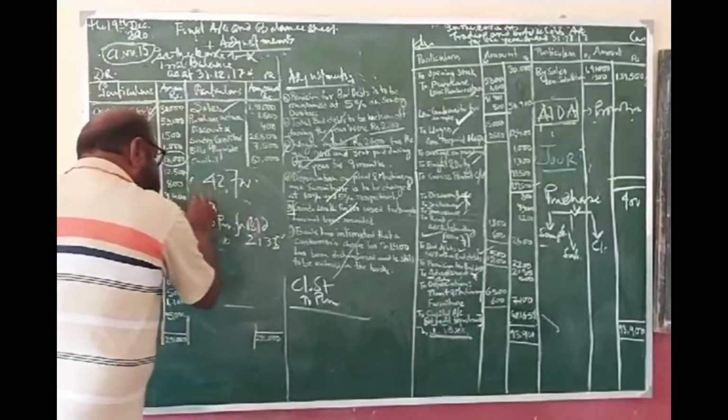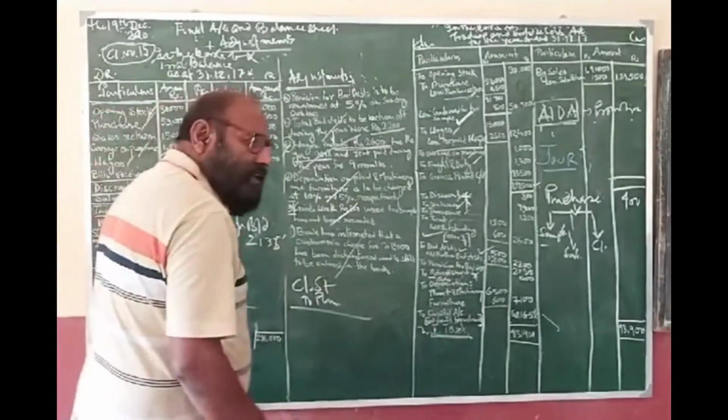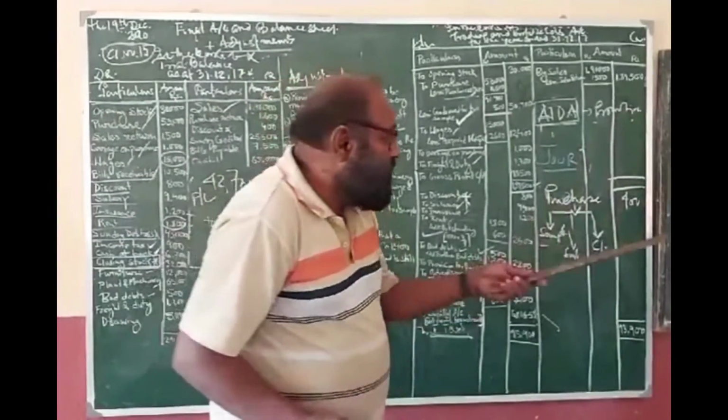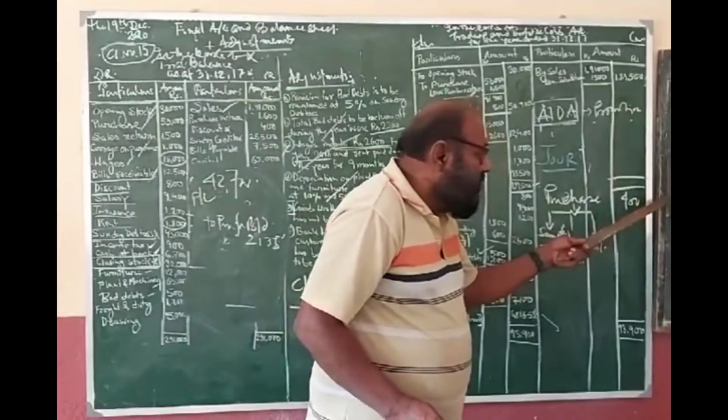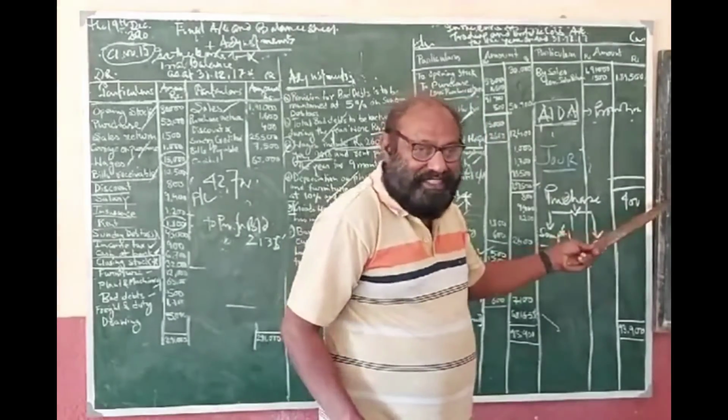2135. So that is the provision for bad debt. It is debited to the profit and loss account. So profit and loss account is debited to provision for bad debt. And provision for bad debt is a credit item. It is better to show it on the liability side of the balance sheet.